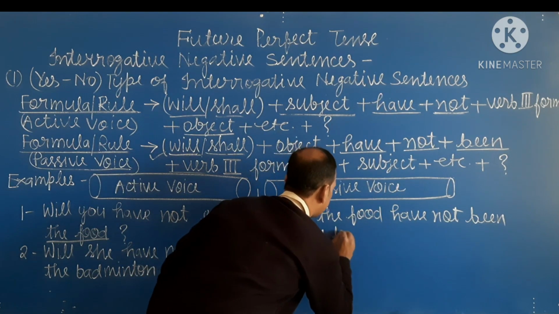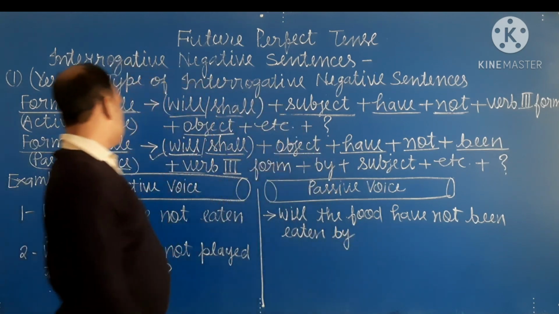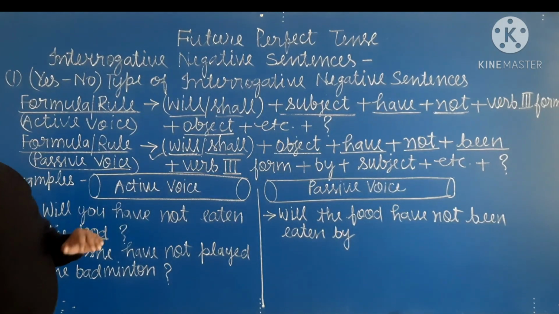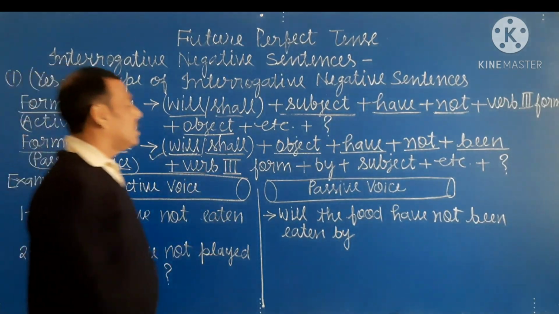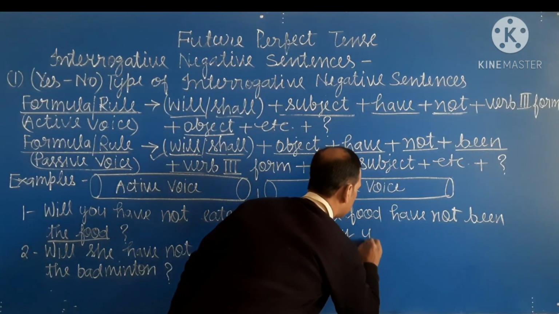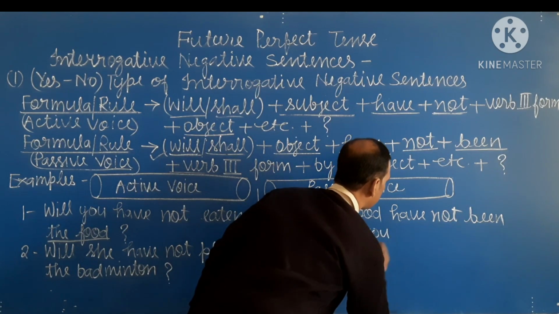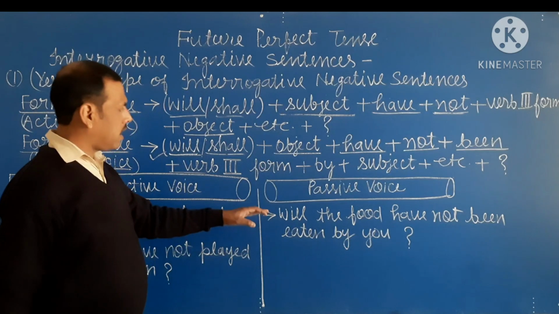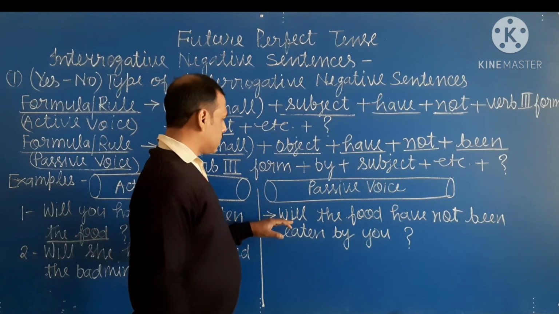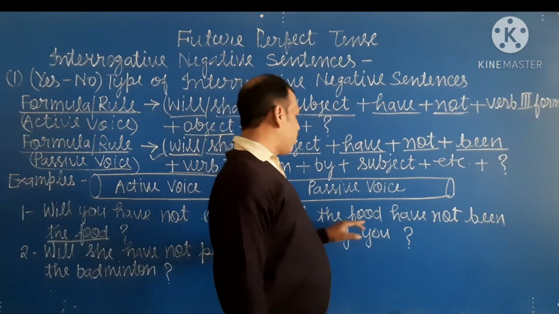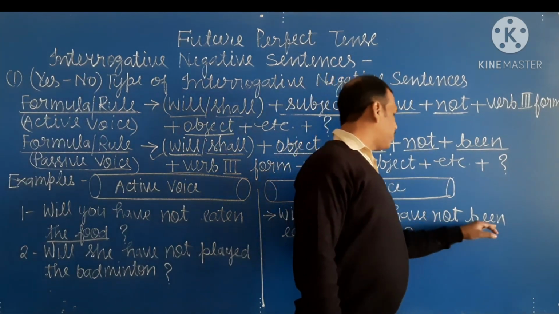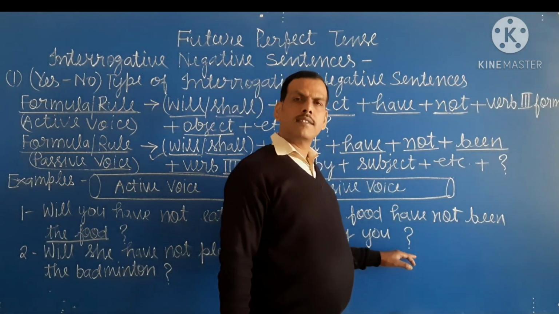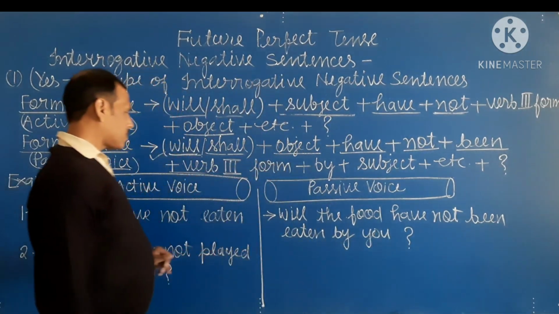And after eaten, we write by. Then subject. Subject is you. And objective form of you is also you. So, I write you. And at last, question mark. So, student, passive voice is, will the food have not been eaten by you?